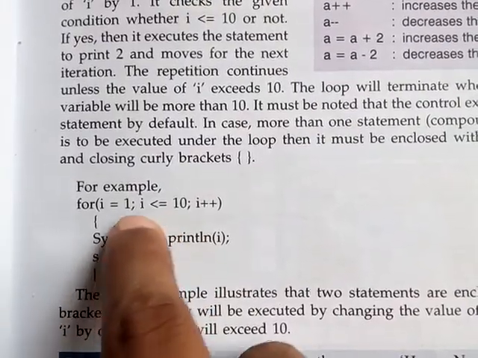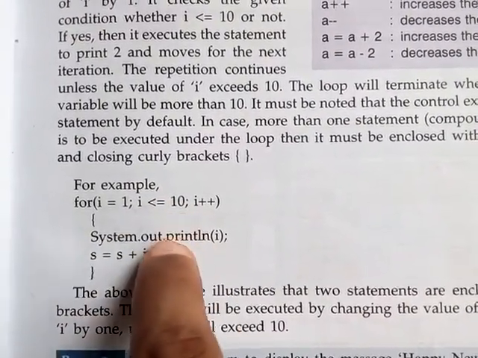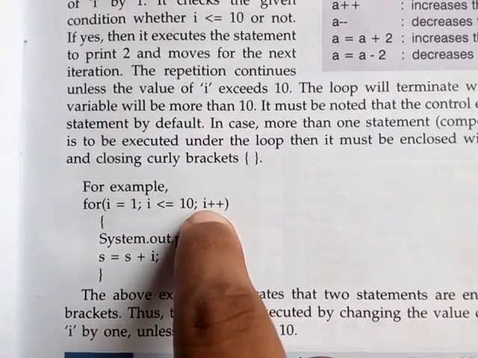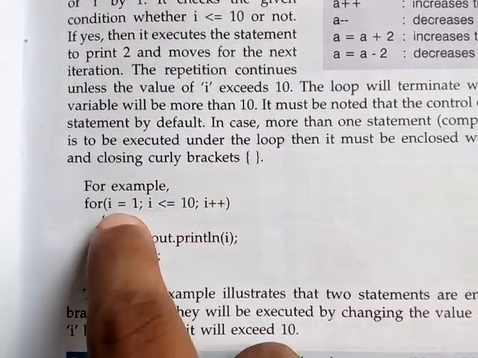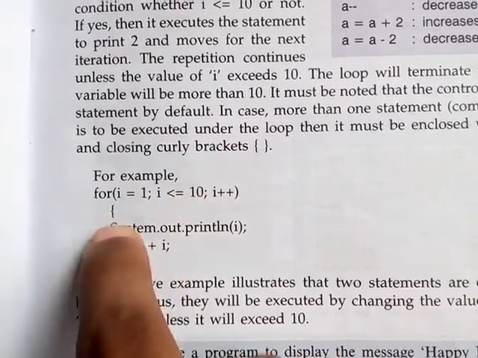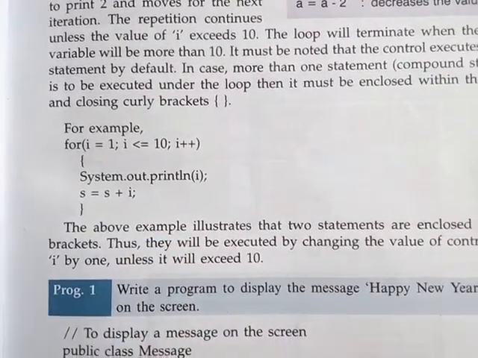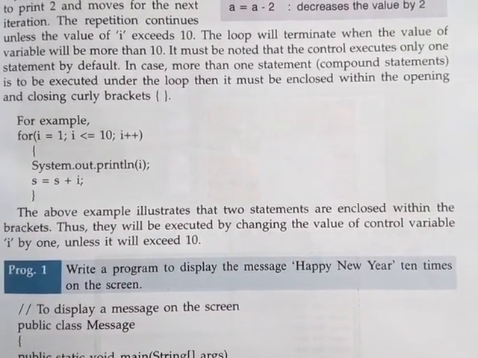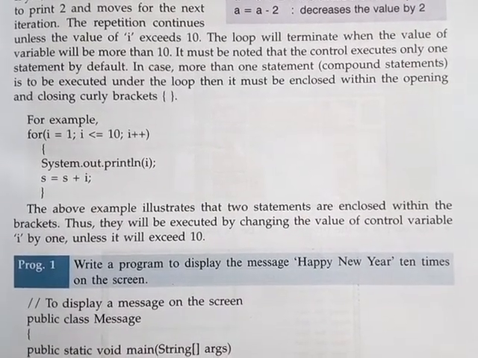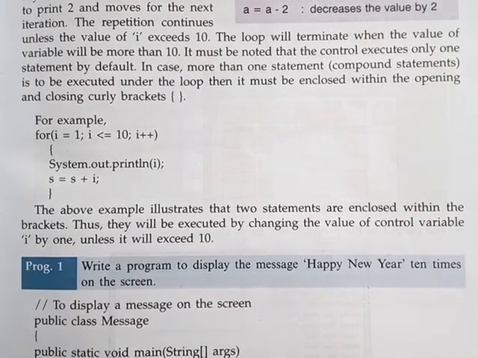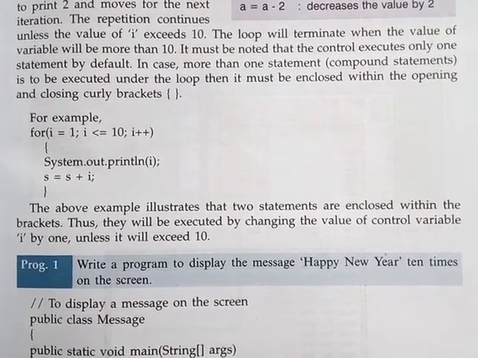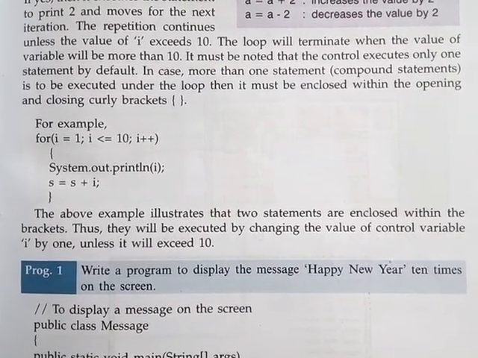In this way 4, 5, 6, 7, 8, 9, 10. After it reaches 10, then I plus plus, the value of I becomes 11. Is 11 less than or equal to 10? No, that time the condition will be dissatisfied. Control will come down. Understood? So you see what is written there: the above example illustrates that the two statements are enclosed within the brackets. Thus, they will be executed by changing the value of control variable I by 1 until it exceeds 10. Understood, students?